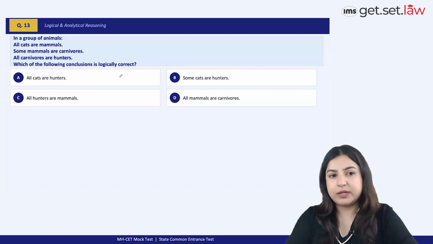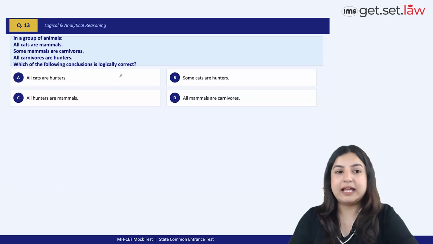All right, let's take a look at this question. In a group of animals, we are saying all cats are mammals. Now, if I really have to draw the syllogisms here represented Venn diagrammatically, all cats are mammals.